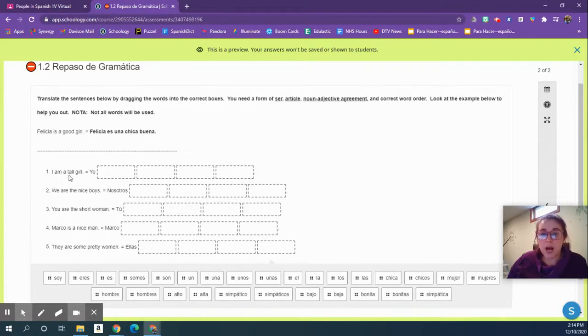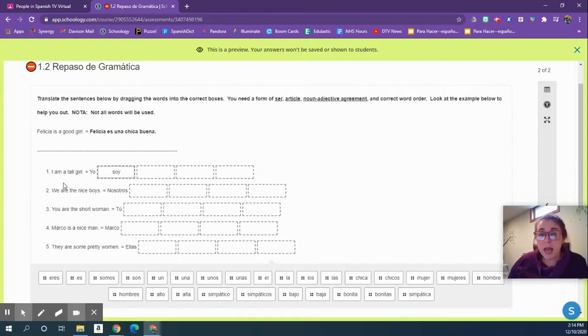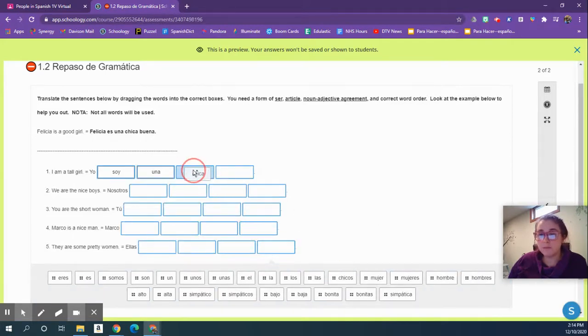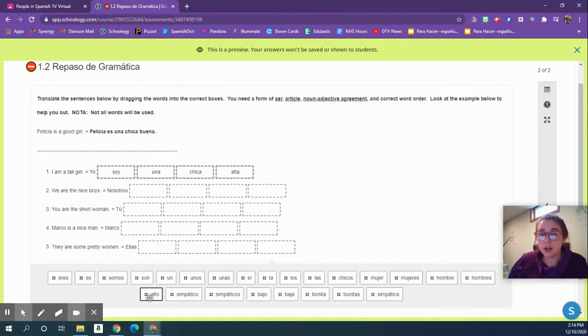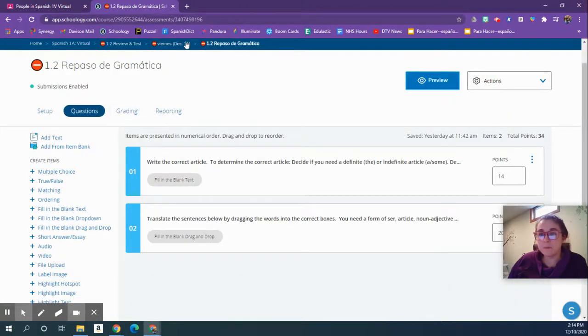So I'll do this one with you. I'm a tall girl. I'm going to start with yo, which is already there. And then I need a form of ser. I am is yo soy. A tall girl. A is going to be either un or una. Since I'm talking about a girl, I'm going to use una. And then remember we say girl next. Tall comes after it. So we have chica. And then tall is the word alto, but I need it to match chica. So I'm going to choose alta instead. Notice there's alto there too, and that's incorrect. Make sure you pay attention to which words you are selecting. And then that's how you'll do the rest of these as well. Just 2 questions on that one.